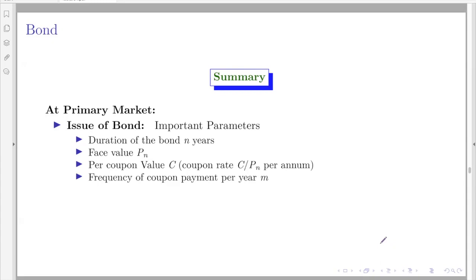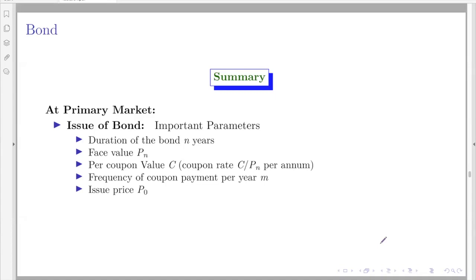Generally, the coupon values are mentioned per year, that is, only the annual value they will quote. And then in each year, they may have some M number of payments like quarterly payment or semi-annual payment, in which case the coupon value will be divided into M parts and each coupon payment will be made.